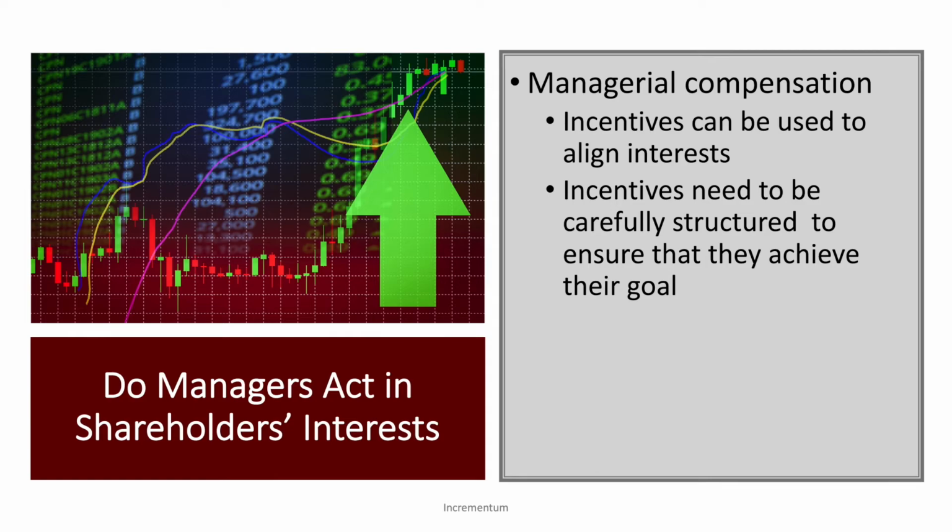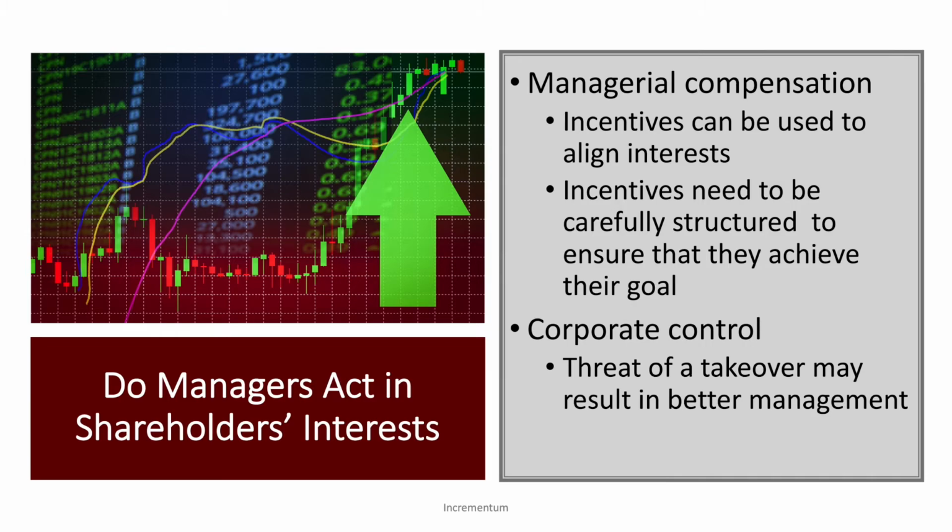These do need to be carefully structured to make sure that the interests are aligned and the system isn't being gamed. There's also the threat of a takeover. If managers aren't making decisions that maximize firm value, then the share price can be lower than it should be, and different groups may recognize that, buy large interest in the firm, and elect a board of directors that can better maximize firm value. There are also other stakeholders that may be interested in the firm, so it could be community members, could be advocate groups, could be regulatory bodies, or politicians that are interested in the goings-on in the firm. And overall, managers do want to be known as good managers.